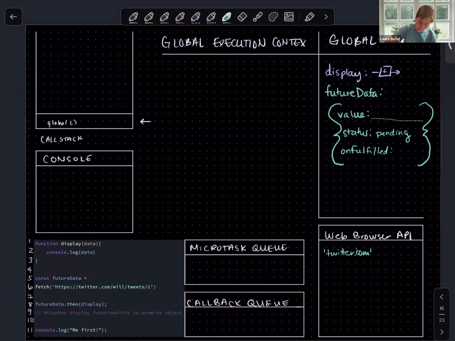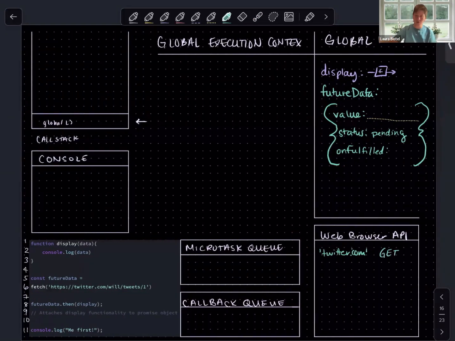And it's saying we are making a GET request to this external resource. Web browser, you use some worker threads to take care of that, while JavaScript continues to synchronously run its code.